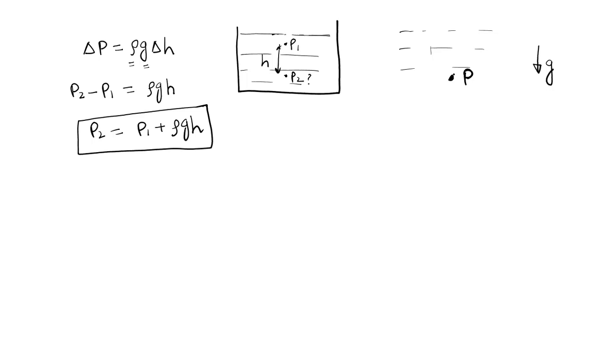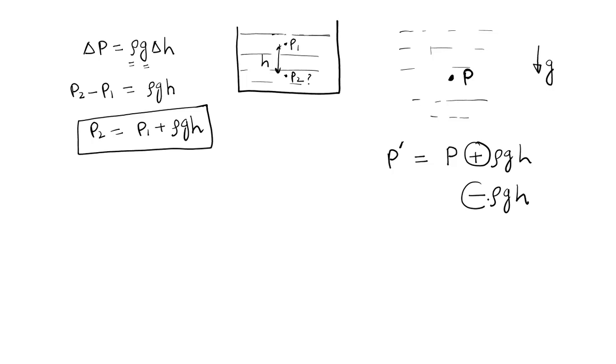If I try to find the pressure either above or below this point, let's suppose it is P dash, it should be in terms of P, either P plus rho gh or P minus rho gh.